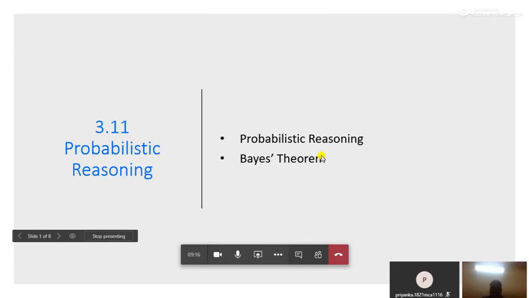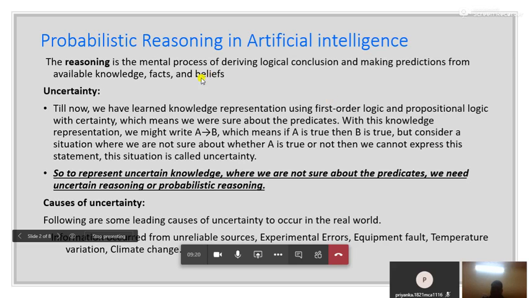Discussing probabilistic reasoning. So in reasoning, what is happening is we have some sentences, and those sentences we have already stored in the database. Now basically what we have to do is apply some kind of decision making on those sentences. For that we are doing the reasoning.